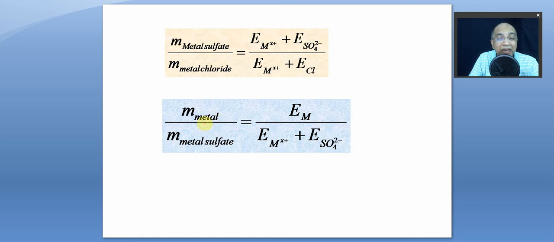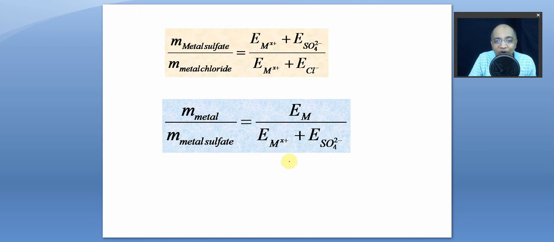Or, as I was saying, in a simple displacement reaction, you can also compare the mass of a metal and the mass of metal sulfate, with the equivalent mass of the metal and the equivalent mass of the metal sulfate. Though it is a redox reaction, with metal going from 0 to plus X state, the principle, as we have already known for metal in a redox reaction, is that the N factor is its valency, the number of electrons lost or gained.